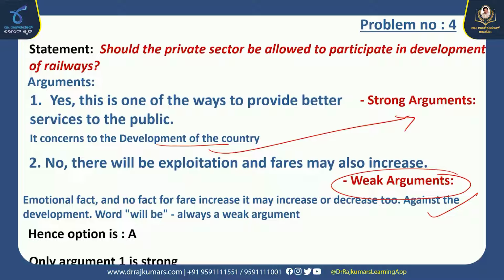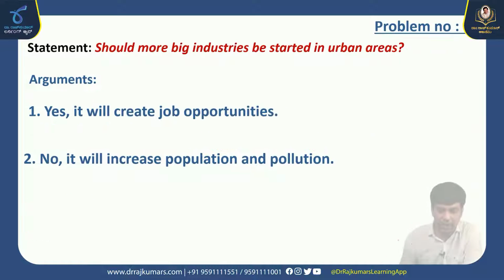So the right option is option A. Only argument 1 is strong. Moving on to our next problem. Problem number 5. Statement: should more big industries be started in urban areas? They are asking us whether big industries should be started in urban areas.